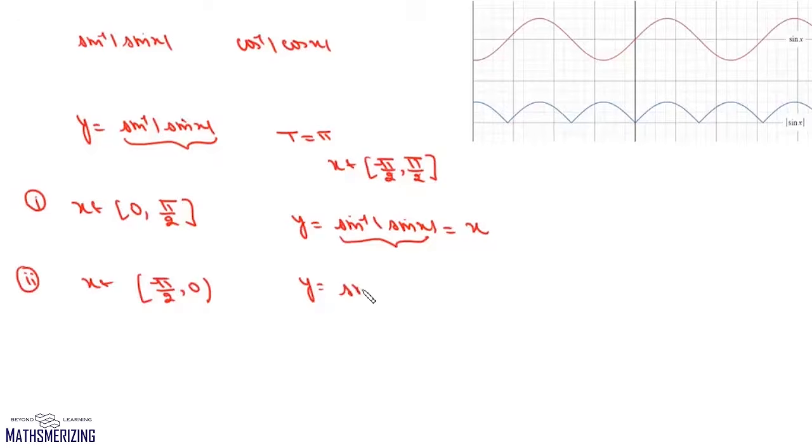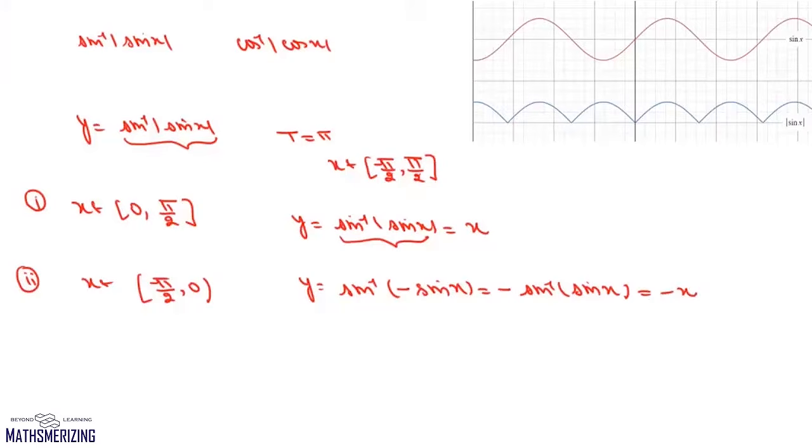So we'll write sin inverse of minus sin x, and sin inverse of minus x is minus sin inverse of sin x. Now x still lies in principal value range, so here it will be simply minus x.